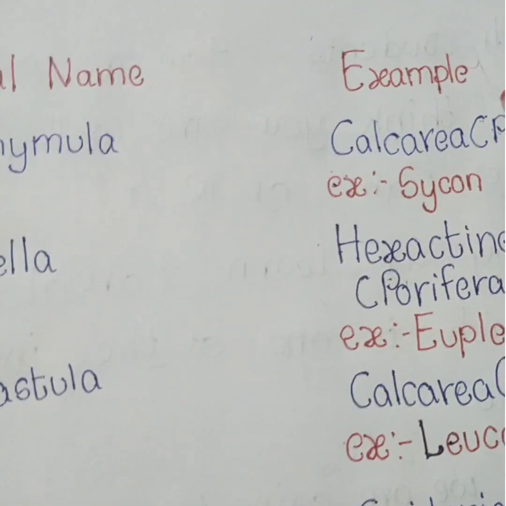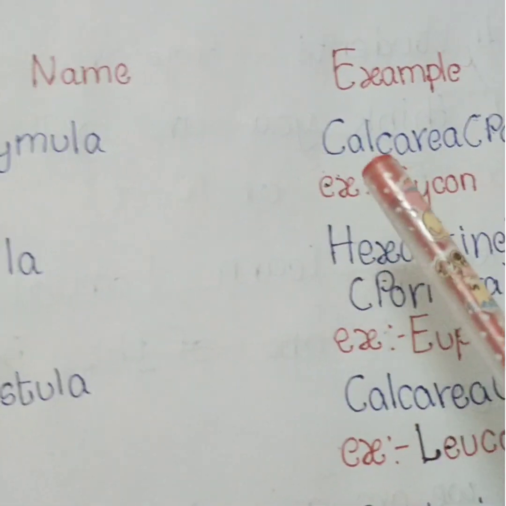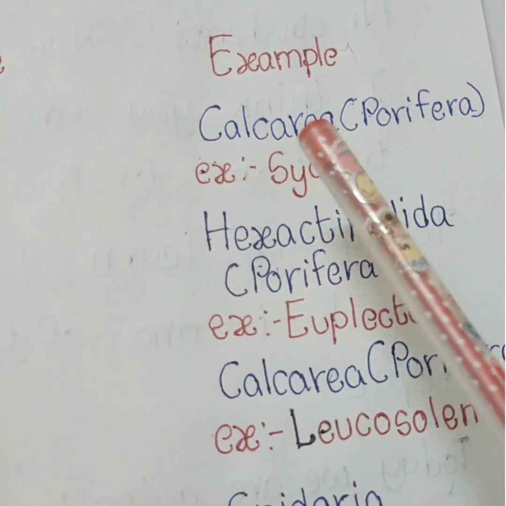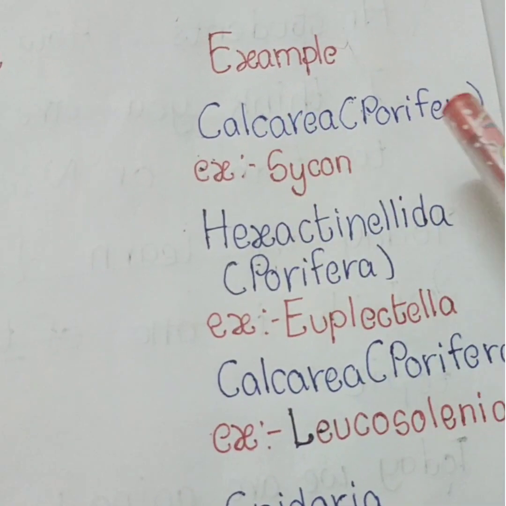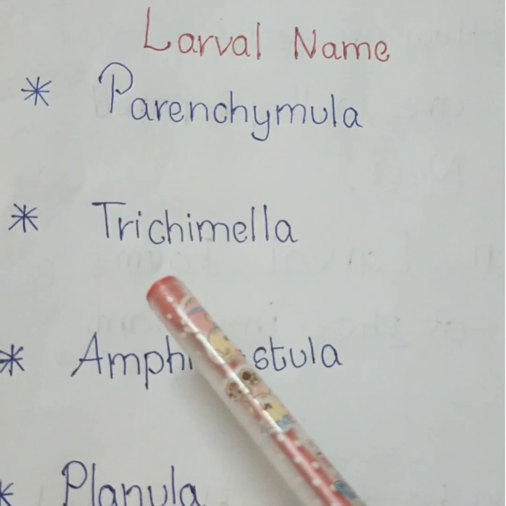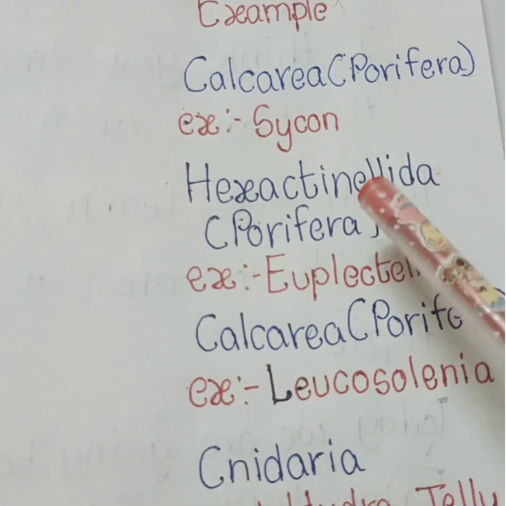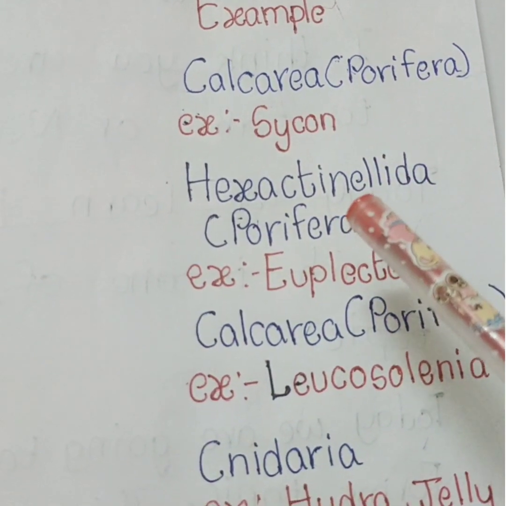Larval name and example. First one, Parenchymula larva. It is present in Calcarea. Calcarea is one of the classes of Porifera. Example, Scypha. Next one, Trichimella. It is present in Hexactinellida. It also belongs to phylum Porifera.